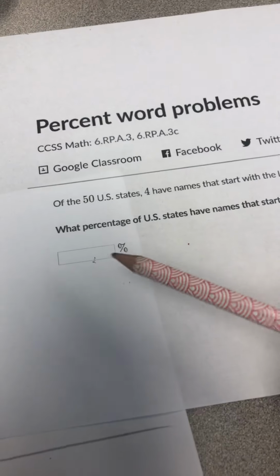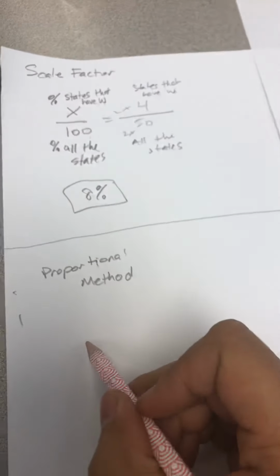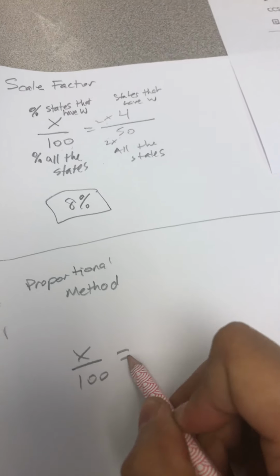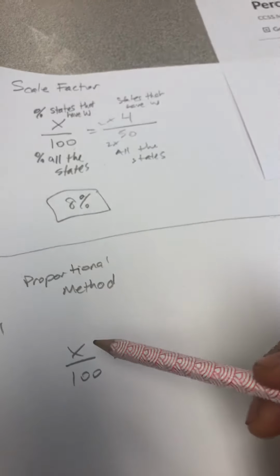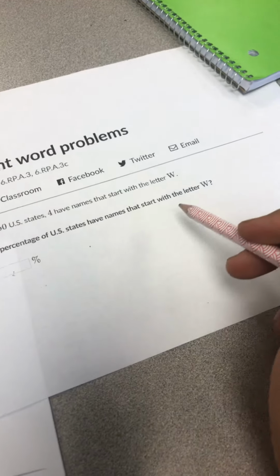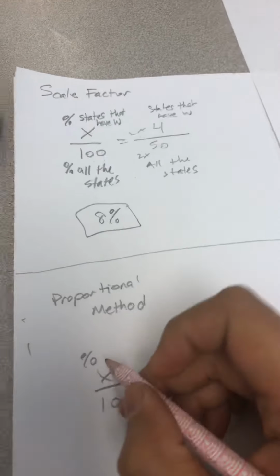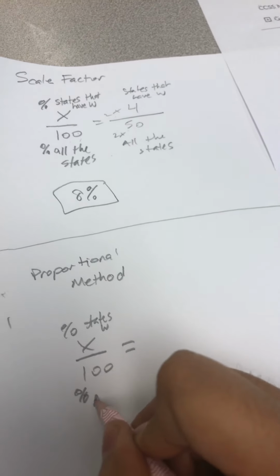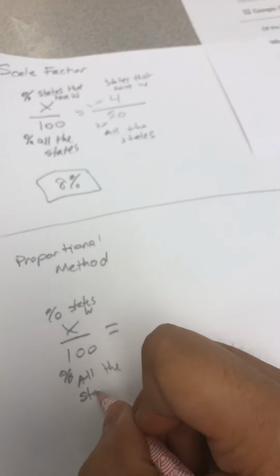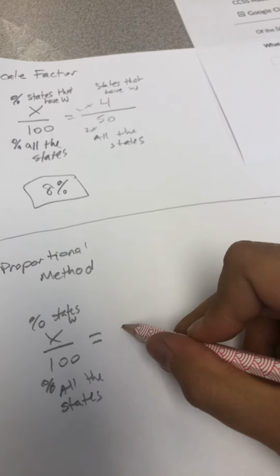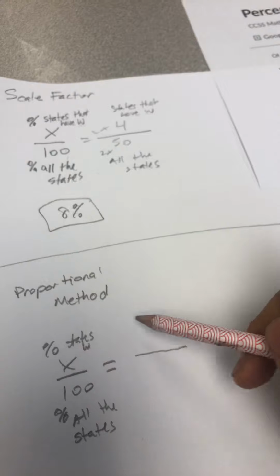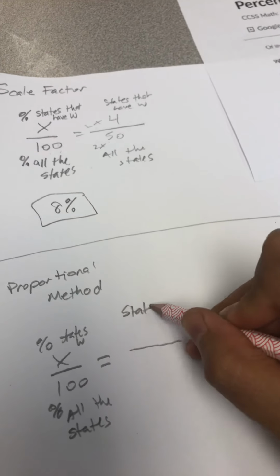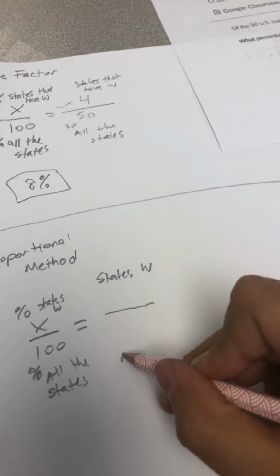If we are doing the proportional method, it should follow the same way. We didn't know the percentage. Whatever percentage we have, we're going to put it over 100. X over 100 equals, now over here, we know X is going to be the states that start with the letter W, percent of states with W. And over here, we're going to have the percent of all the states. Now, we're going to label this states that have W, and over here, we're going to have all the states.